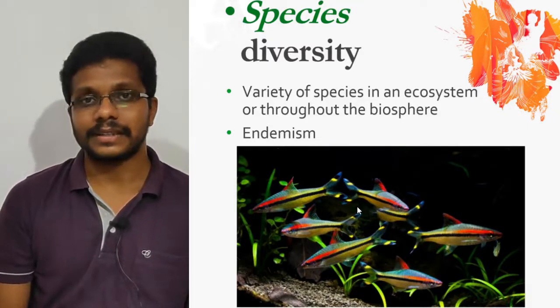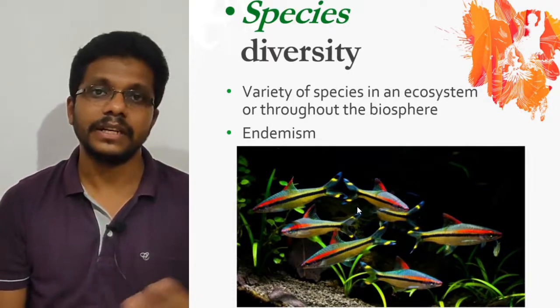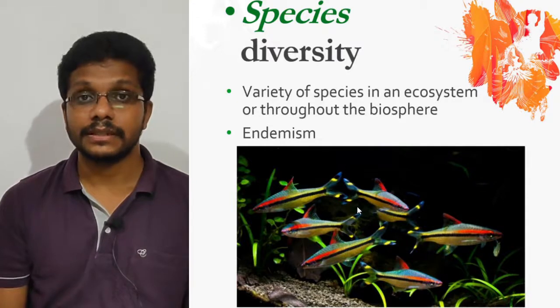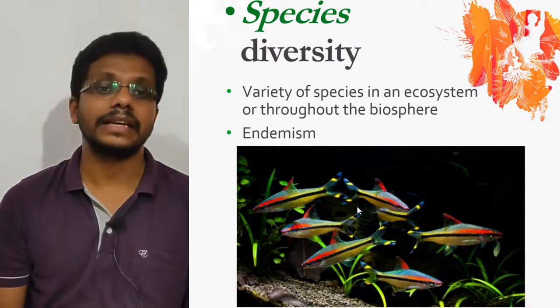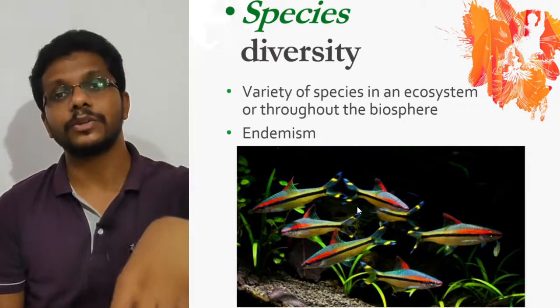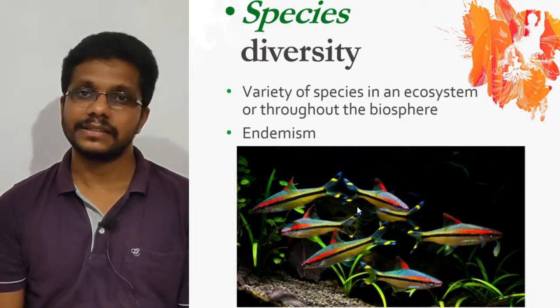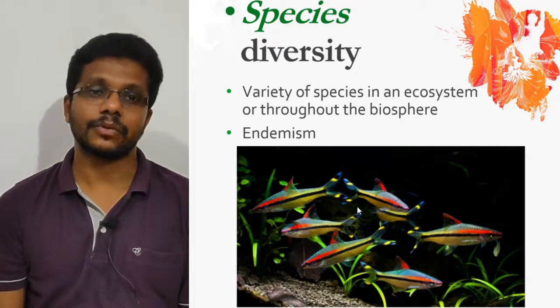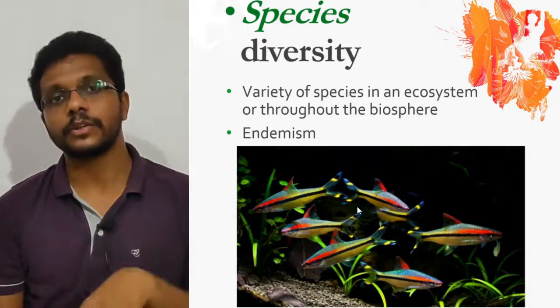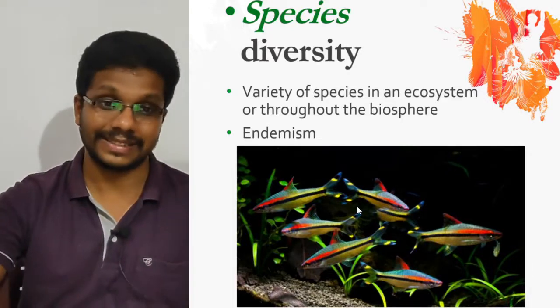There are so many areas in the globe which have endemism. One such example is the Galapagos Islands, the island where Darwin went and found the theory of evolution. The Galapagos Islands have endemism because so many species are unique to that particular island. Or we can say the Western Ghats is a place of endemism. So many species are unique to the Western Ghats, which are seen in no other places. So that's endemism.